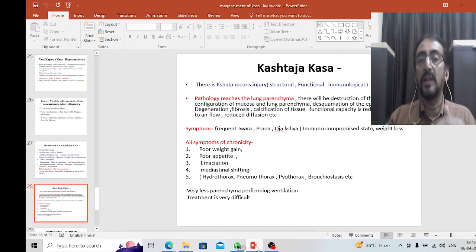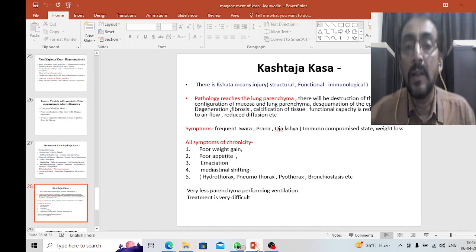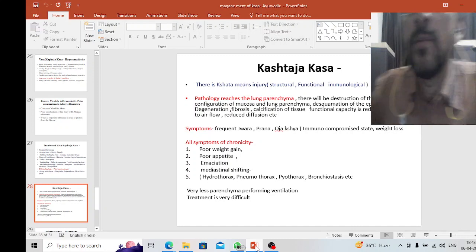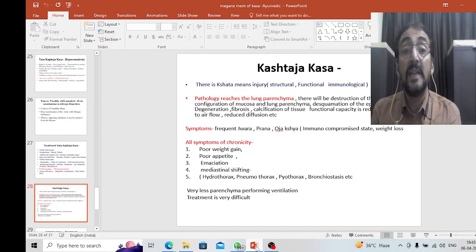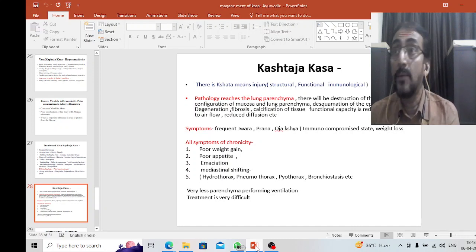Pathology is going to reach the lung parenchyma, and there will be destruction of the normal configuration of the mucosa and the lung parenchyma. This is all chronic obstructive pulmonary disorders or so many other alveolar disorders, interstitial lung disease, and chronic disorders, etc. So there is a desquamation of the epithelial tissues, degeneration is taking place, lung volume is decreased,